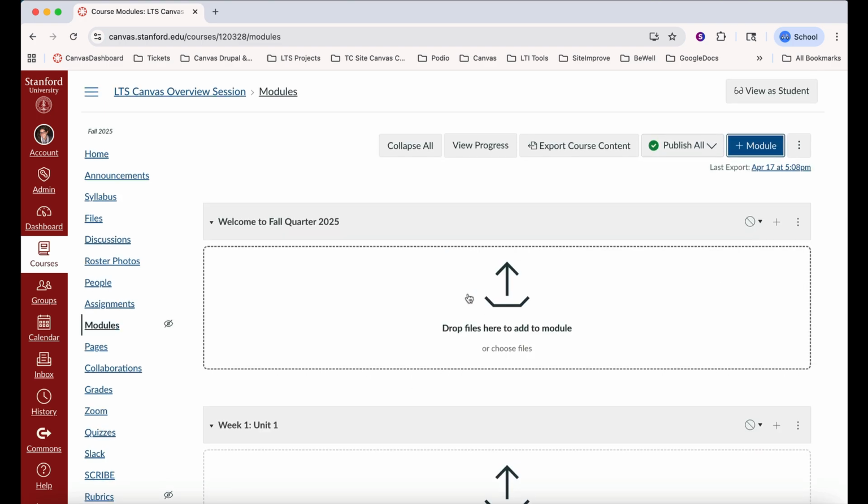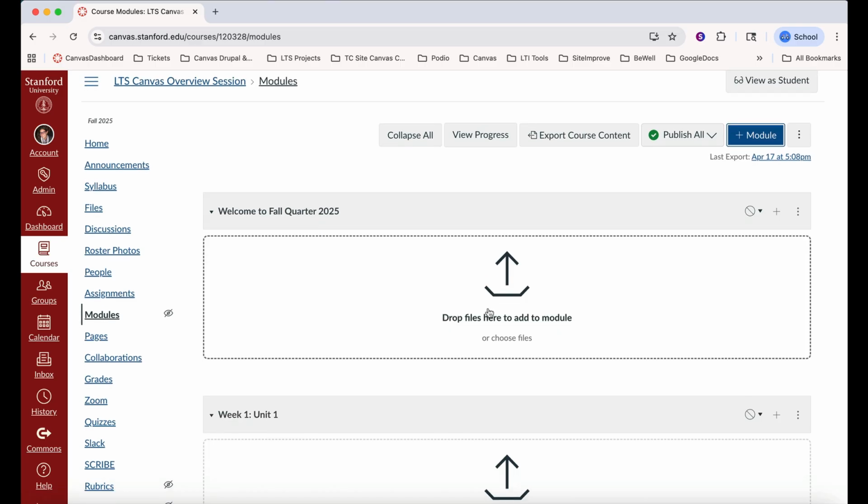One thing to note here regarding naming conventions, do not utilize dates. We recommend titles, weeks, units, project titles, or themes. If utilizing dates, all that content will copy over to the next quarter's course if utilizing the course copy functionality. All of those dates will roll over and no longer be relevant. So you're creating extra work by having to manually enter each module title field and edit those dates.